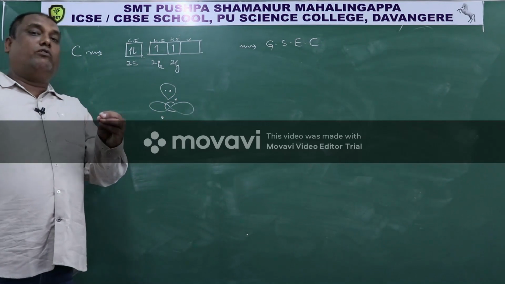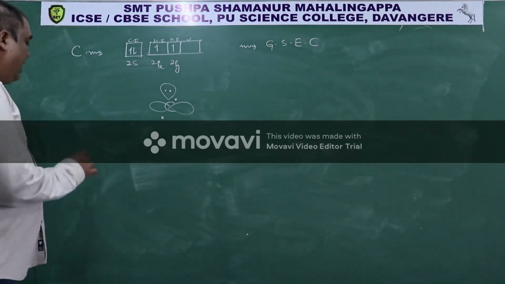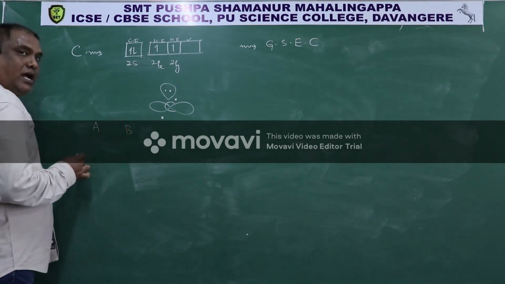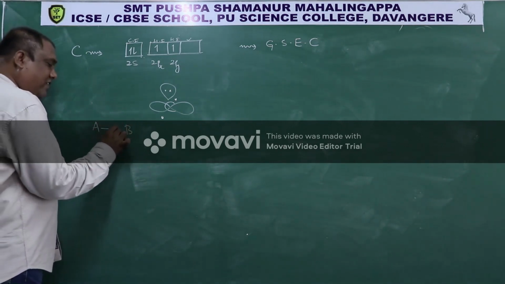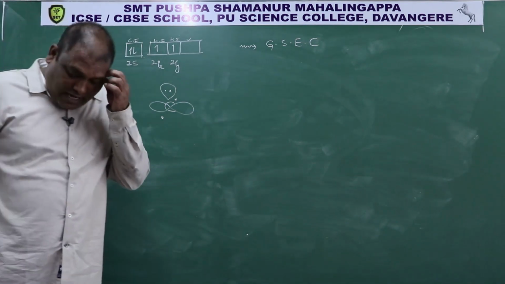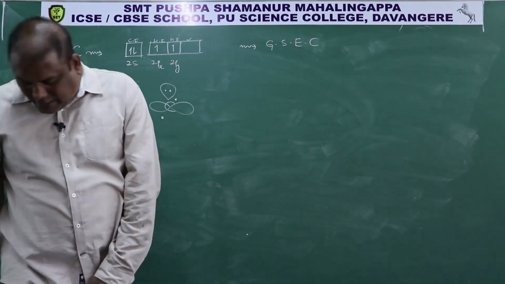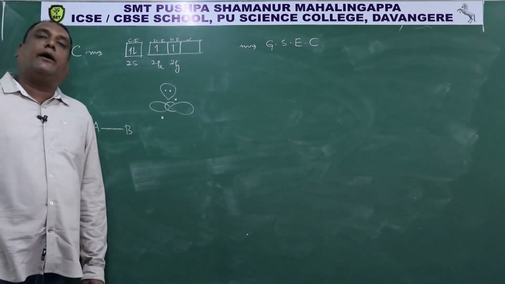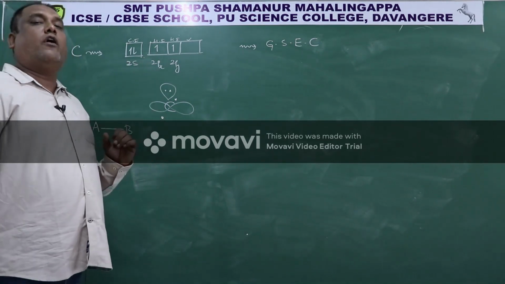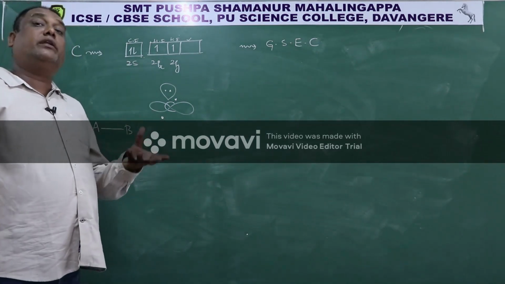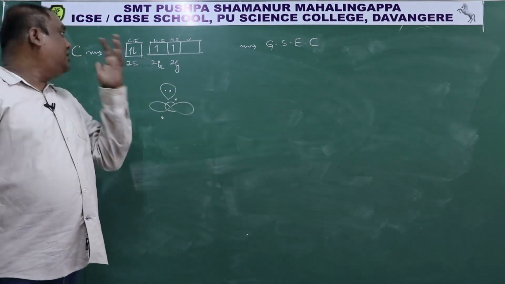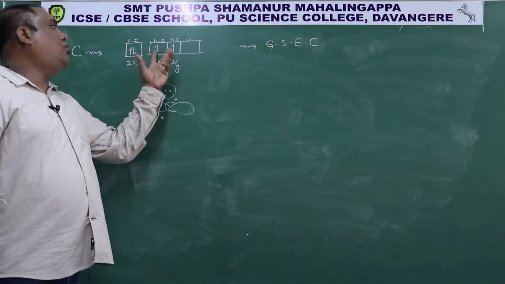Now, according to valence bond theory, a covalent bond is formed between A and B by the overlapping of half filled orbital of A with half filled orbital of B. It means presence of half filled orbitals is the criteria for forming a covalent bond. So in the outermost shell, however many half filled orbitals there are, that atom can form that many bonds. In the carbon outermost shell, there are only two half filled orbitals.